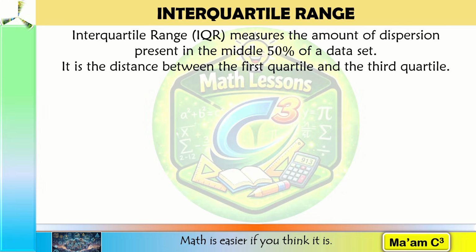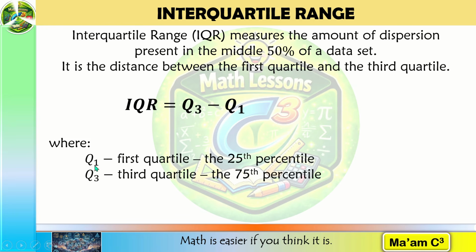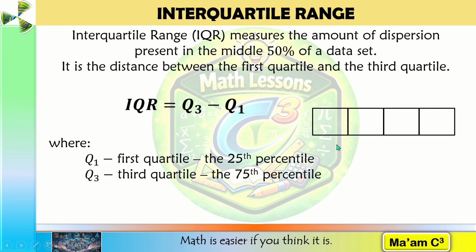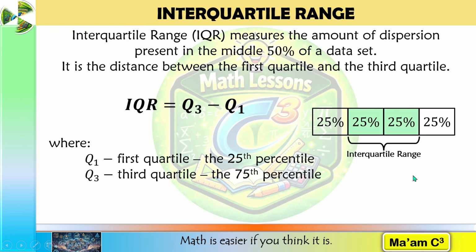The interquartile range measures the spread of the middle 50% of the observations. The formula is Q3 minus Q1, where the first quartile, Q1, represents the 25th percentile and the third quartile, Q3, represents the 75th percentile. Look at it this way. The data set is divided into four parts. Each part is 25%. The middle 50% is what we call the interquartile range.